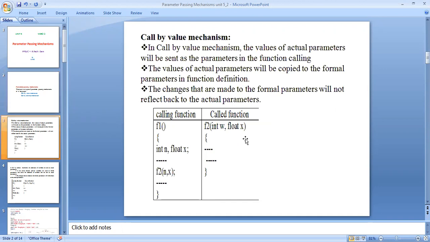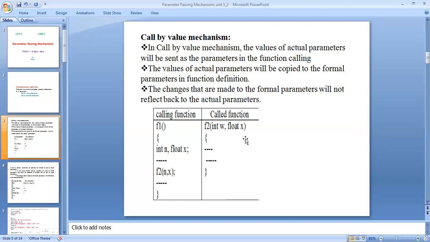Coming to the call by value mechanism, also called downward communication. In the call by value mechanism, the value of the actual parameter is sent as the parameter in the function call. Parameter means defining a particular task or particular variables. When you are defining the particular task, sending the variables is called function calling.